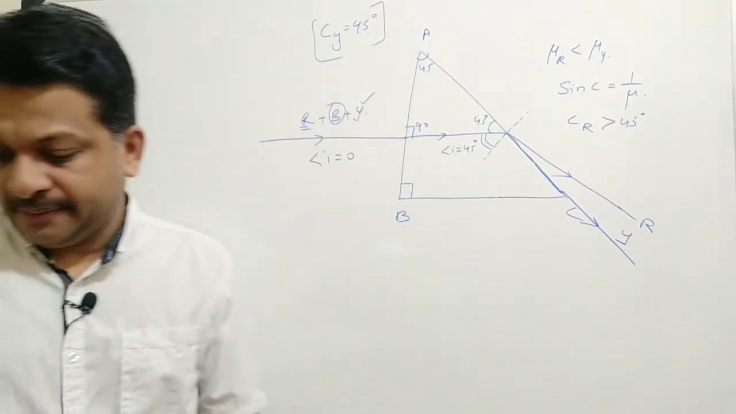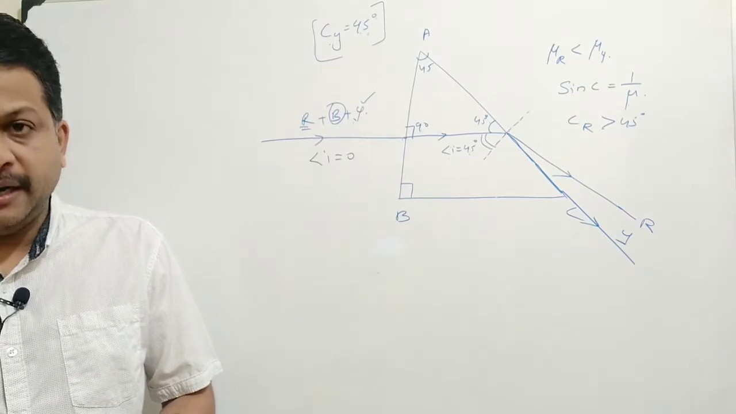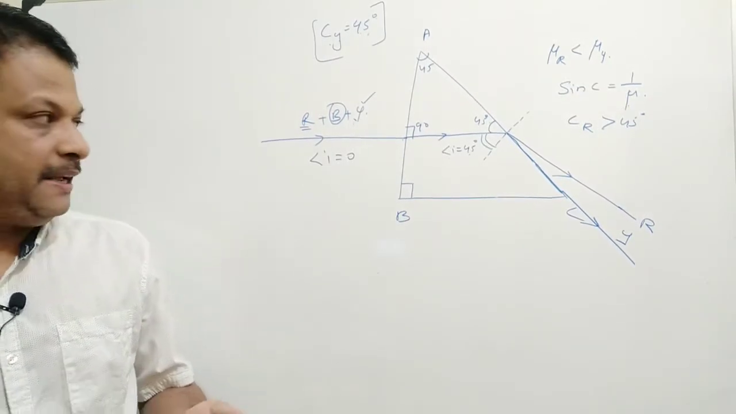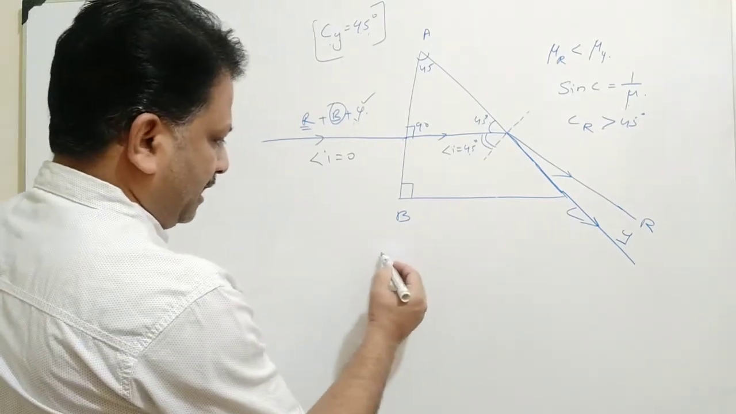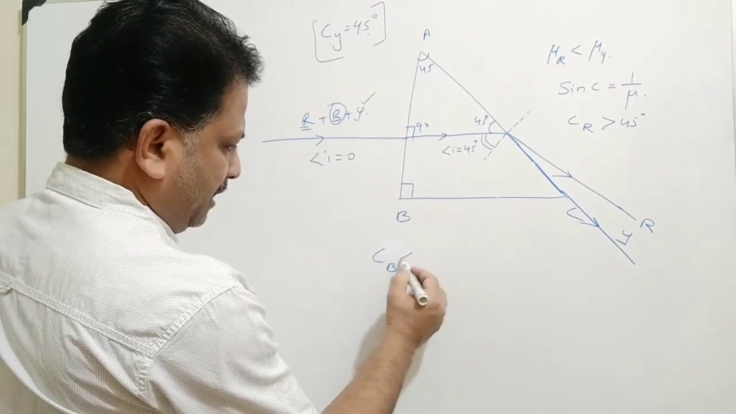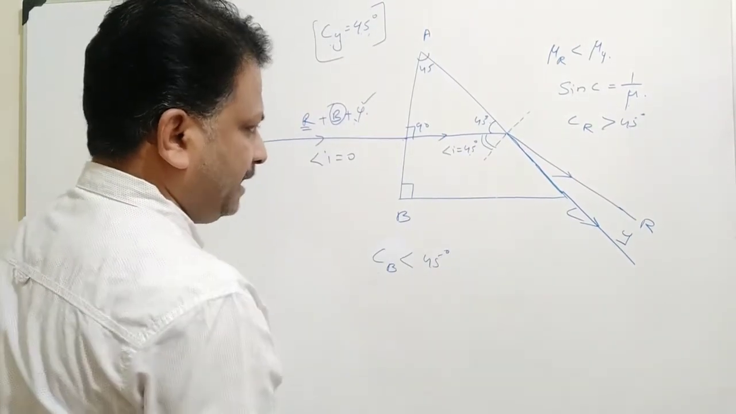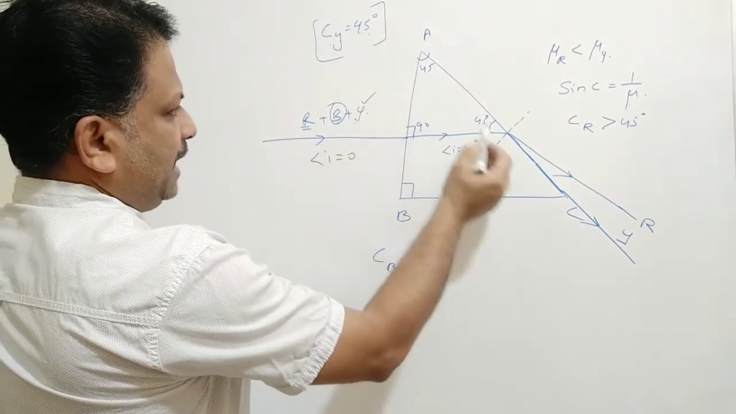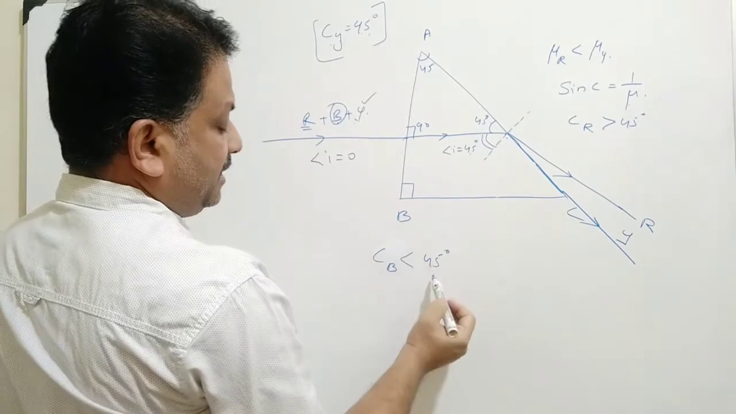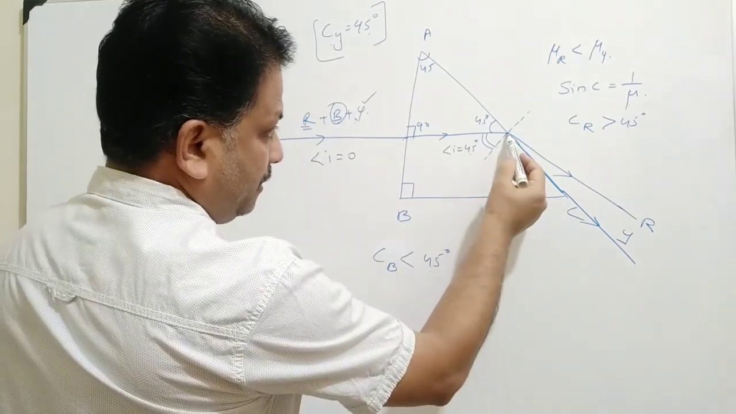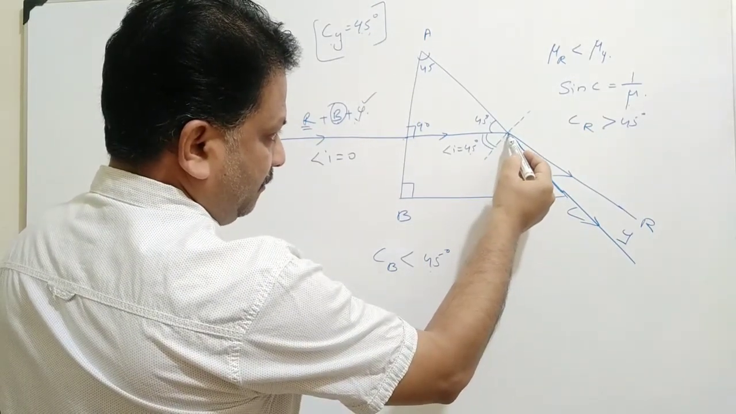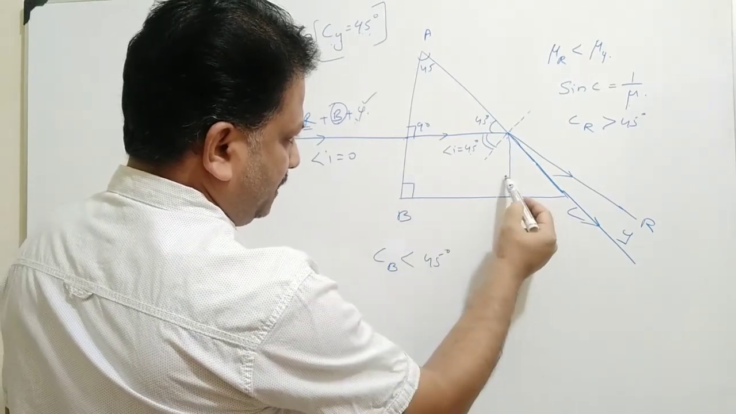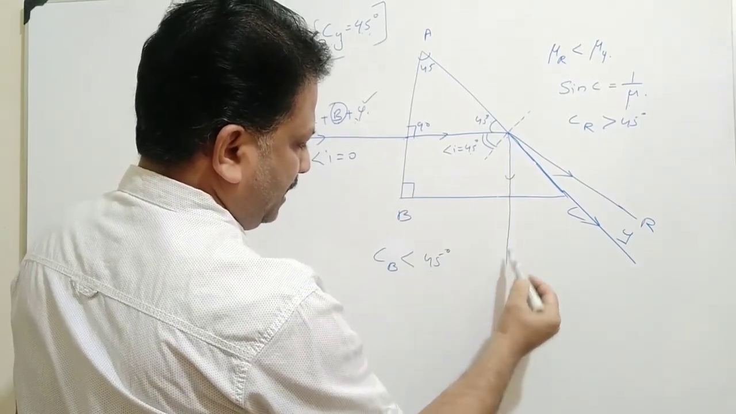Now for blue light, what is the critical angle for the blue color? It will be less than 45 degrees. So I can write critical angle for blue color will be less than 45 degrees. Clear? So what happens? The blue color is striking at an angle of incidence greater than 45 degrees. What will happen? It will suffer total internal reflection, striking the surface BC, normally passes undeviated.